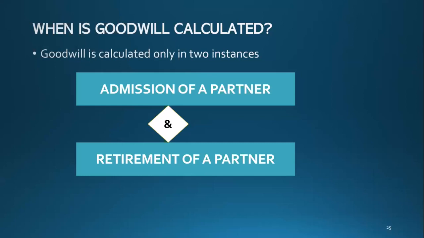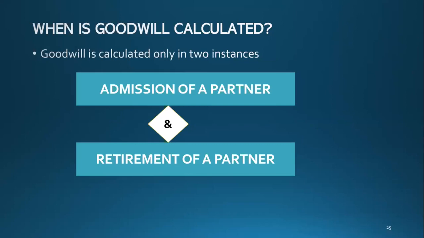And now partner C is retiring. So now, in addition to the capital, they need to pay him a separate amount for building up this business. So that payment of the separate amount is known as goodwill, something like that.